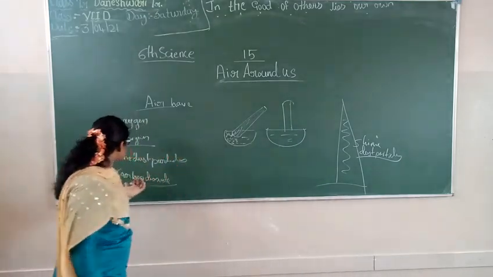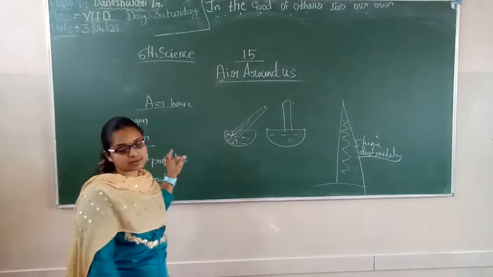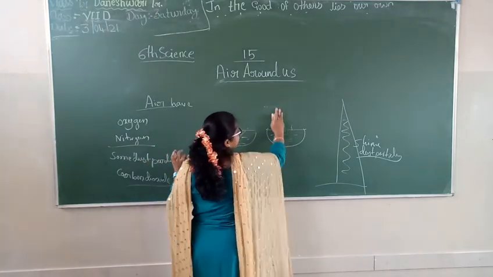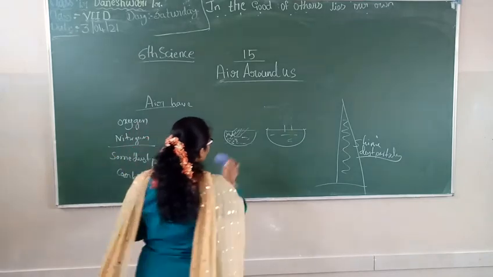And the next is for the oxygen and nitrogen presence. We need to take one example.